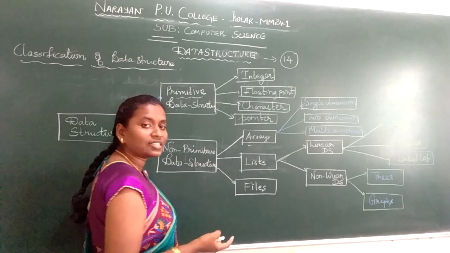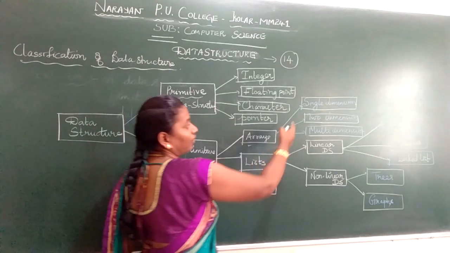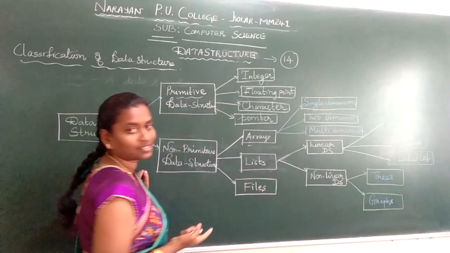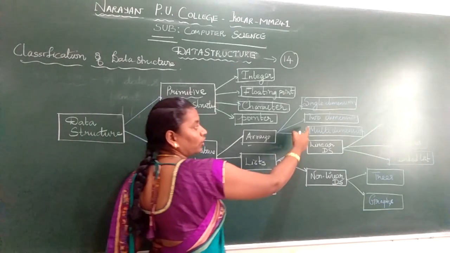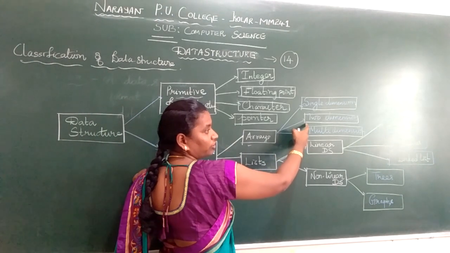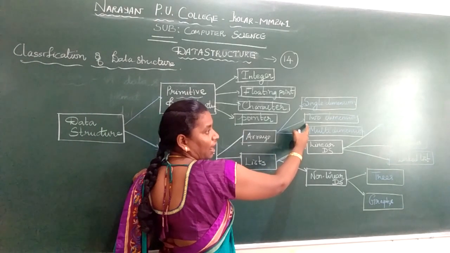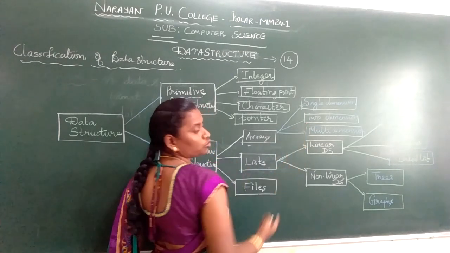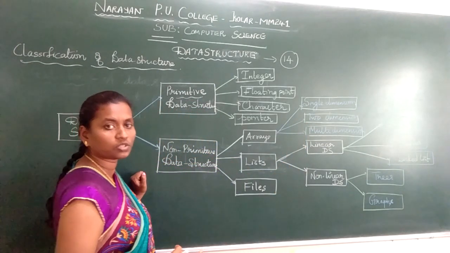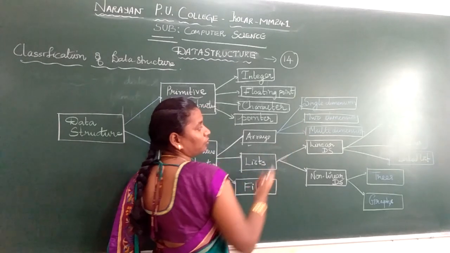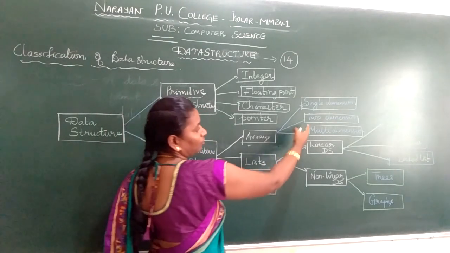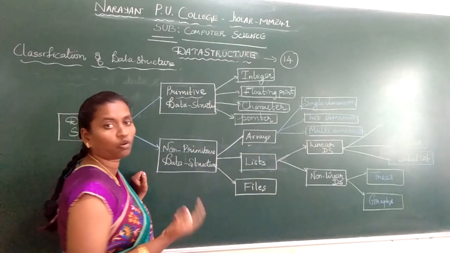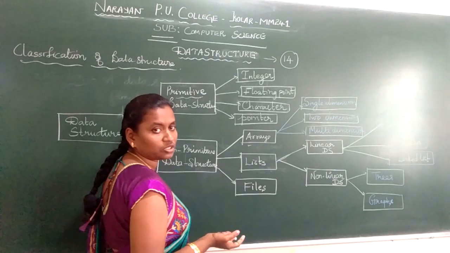When I declare an array, if the subscript is single, that is single dimensional. If we want to represent matrices in memory, we use a two-dimensional array, one subscript for row and one for column. When we have to store more than that, we go for a multi-dimensional array.